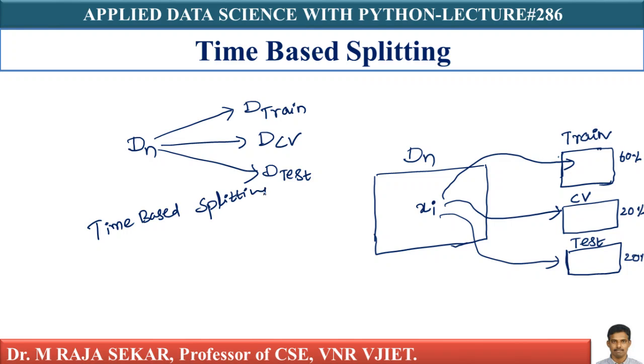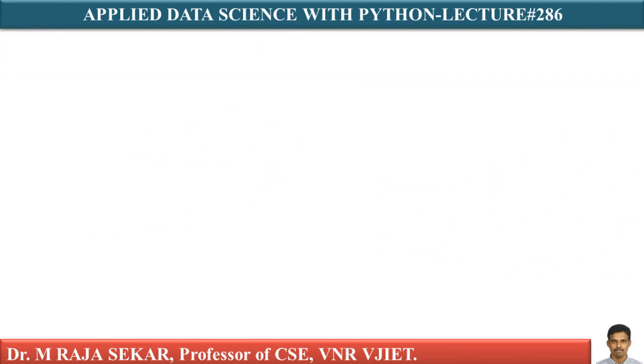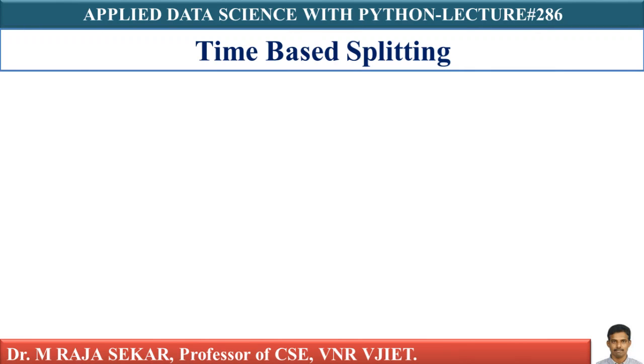We will try to understand what is time-based splitting. I will try to argue that time-based splitting, let me say TBS, is better than random splitting or random sampling for the Amazon food review dataset.